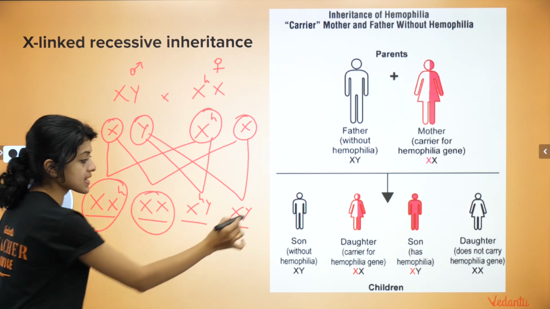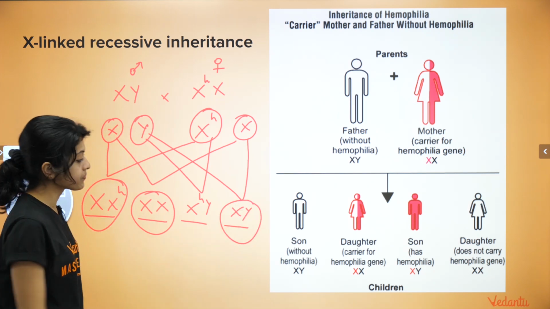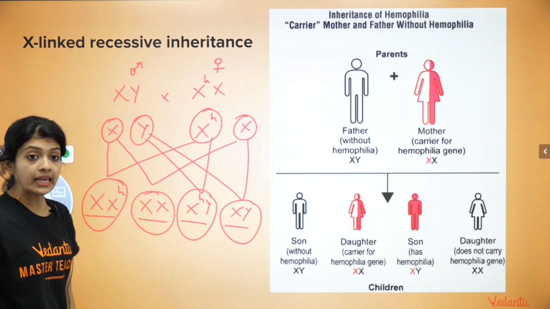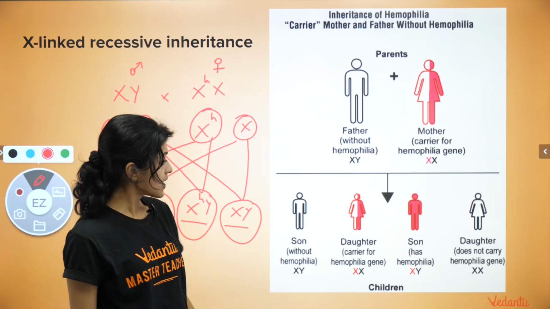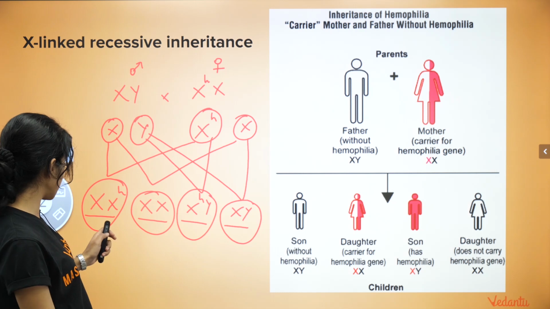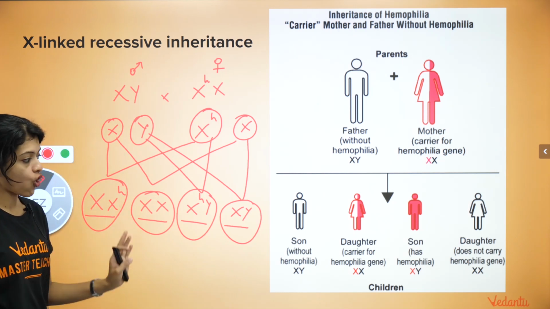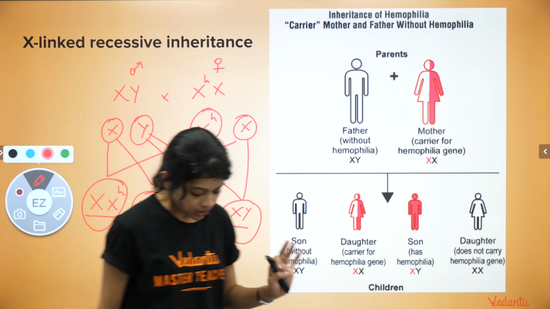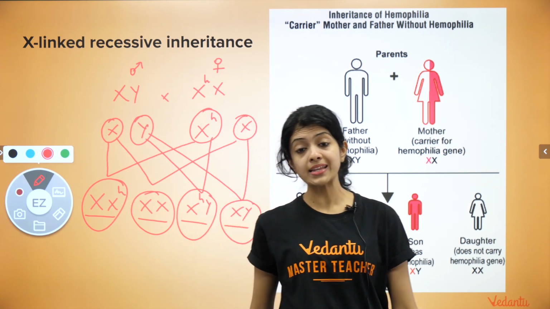And among the sons, 50% are normal and 50% are hemophilic. Right? This is what we are trying to say here.